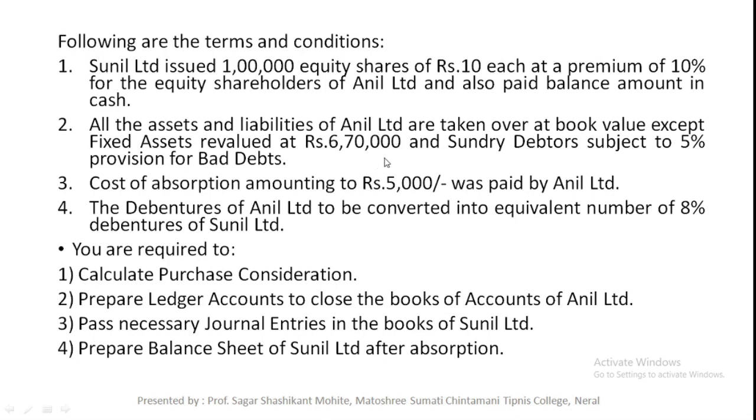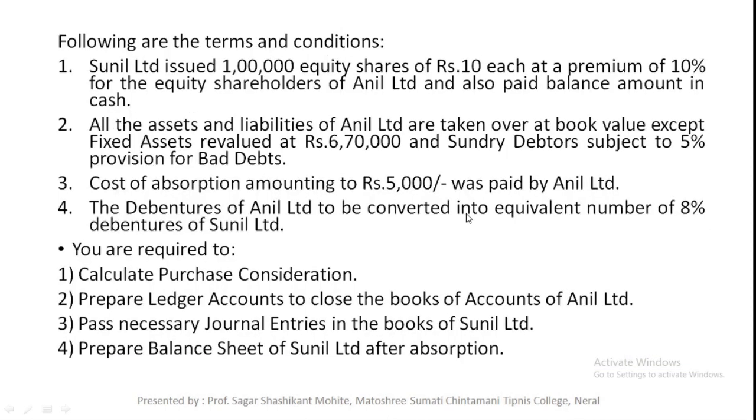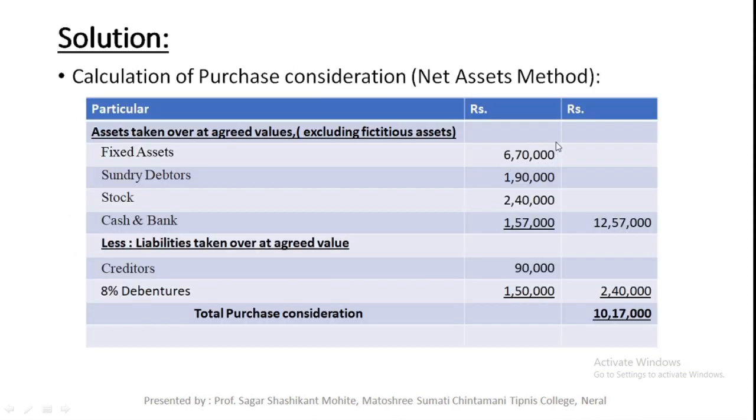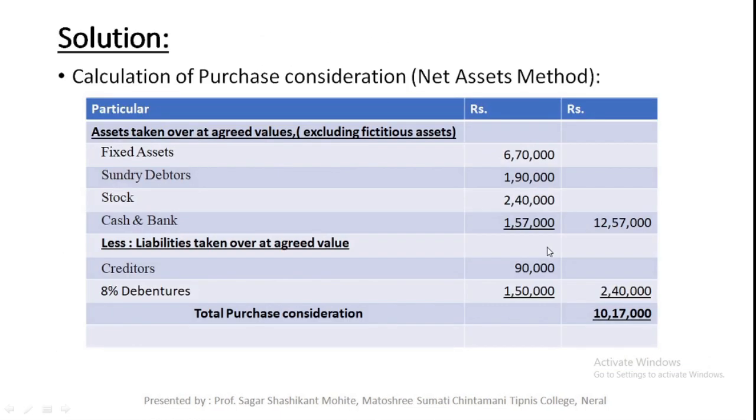That means the agreed value of fixed assets is rupees 6,70,000, and sundry debtors subject to 5% provision for doubtful debts. 5% on sundry debtors means 10,000 is the provision, that means 1,90,000 is the revised value of sundry debtors. So mention fixed assets 6,70,000, sundry debtors 1,90,000, stock at book value 2,40,000, and bank balance 1,57,000 as it is, as the revised value.